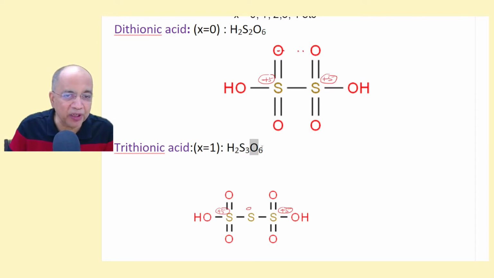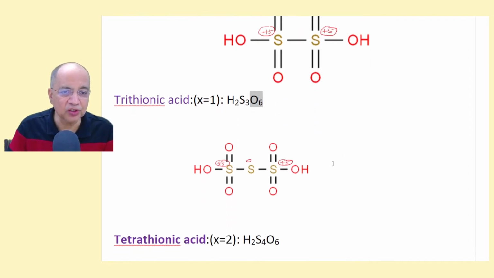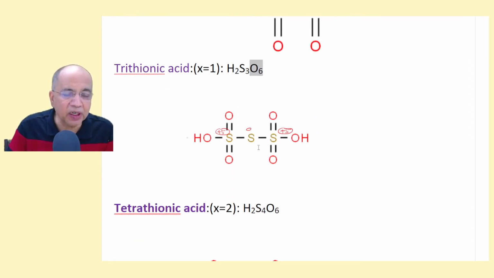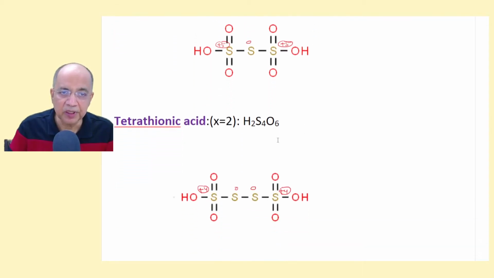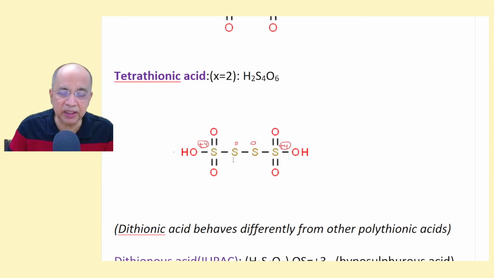Then trithionic acid, one sulfur is added here, but these two parts remain the same, H2S3O6. And the other sulfur comes in between, the bridging sulfur. This is 0 because this is homolytic, so the oxidation state of the central bridging sulfur is 0, and these two are plus 5. Similarly, you have tetrathionic acid, there are 2 bridging sulfur atoms. So both enjoy 0 state, and this is once again plus 5.